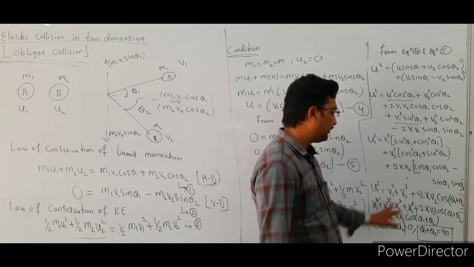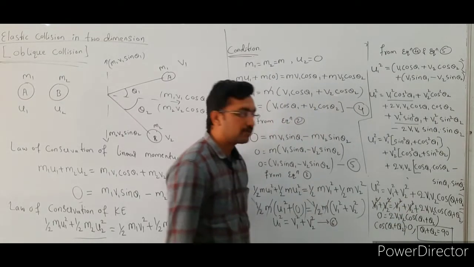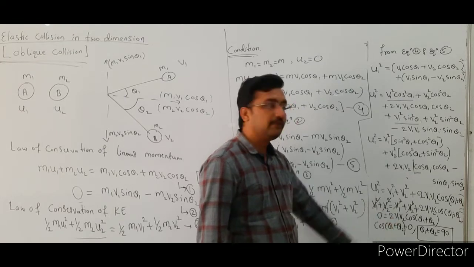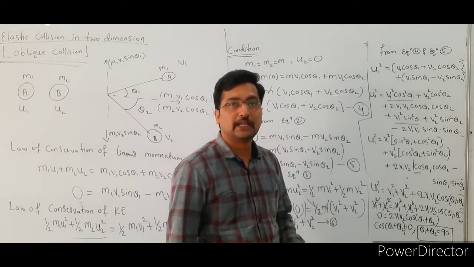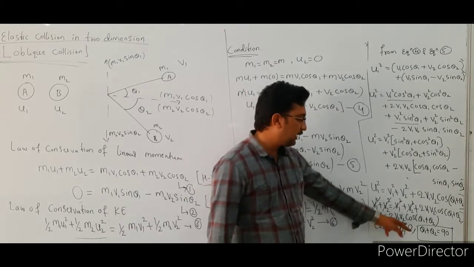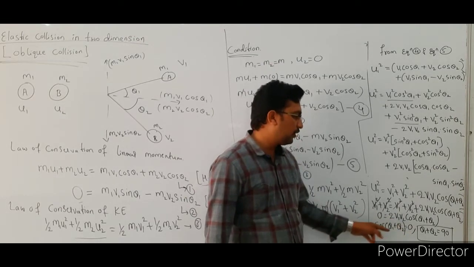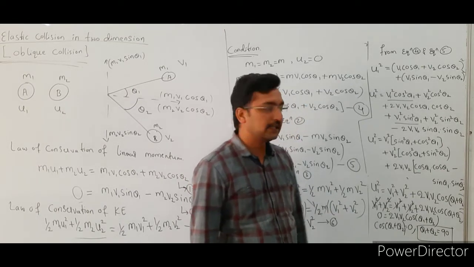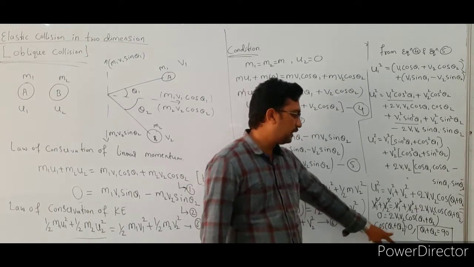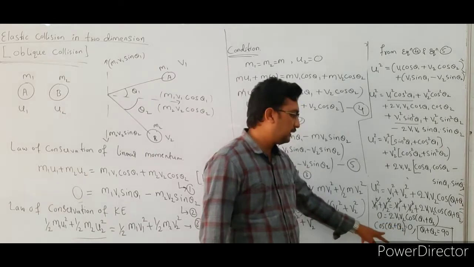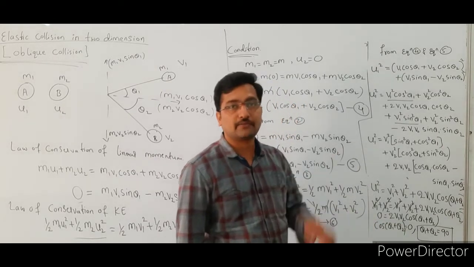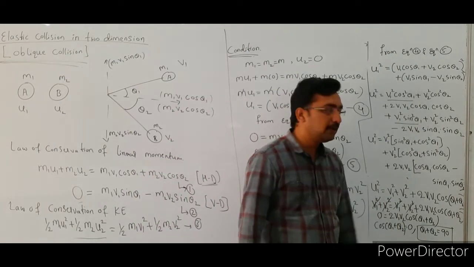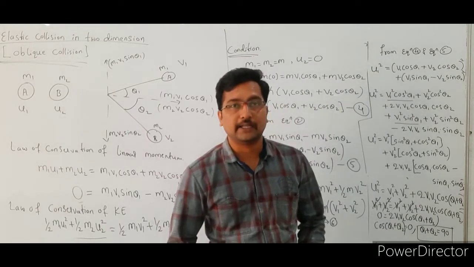Here v1 square gets cancelled, v2 square gets cancelled. What are the remaining factors here? That is 0 is equal to 2v1 v2 cos of theta 1 plus theta 2. So take this term to this side. Then 0 divided by 2v1 into v2, again it is 0. So next we want the theta 1 plus theta 2 value. So cos of theta 1 plus theta 2 is equal to 0. Then theta 1 plus theta 2 is equal to cos inverse of 0. The value of cos inverse of 0 is 90. So then theta 1 plus theta 2 is equal to 90 degrees.